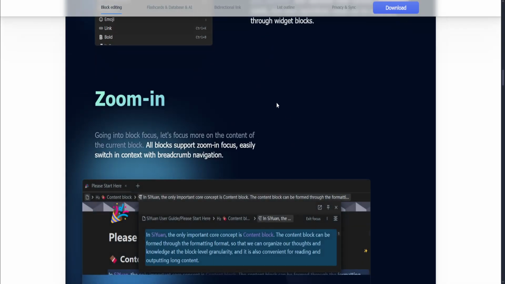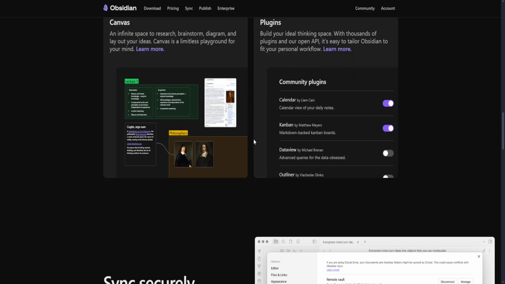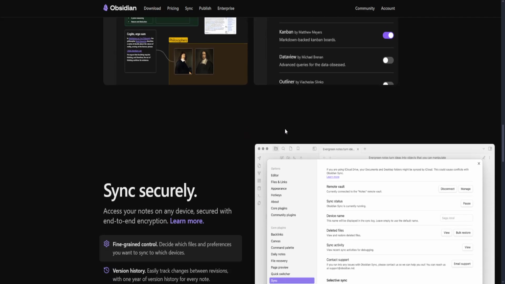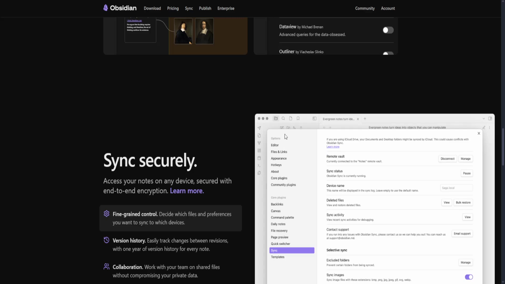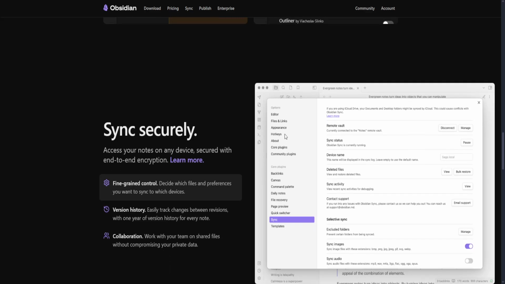So in conclusion, choose SiYuan if you want a Notion-style block outliner, fully local and privacy first, with built-in databases and visuals. And go with Obsidian if you want clean markdown editing, a massive plugin ecosystem, and a smoother knowledge management experience that grows with your workflow.